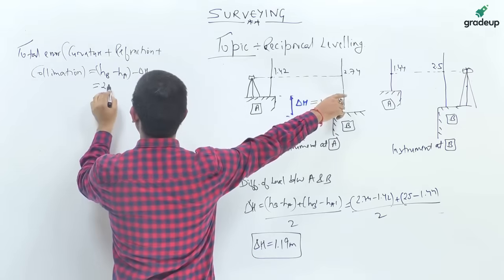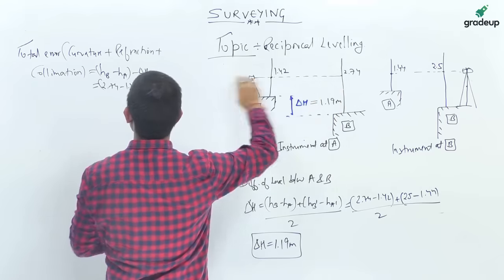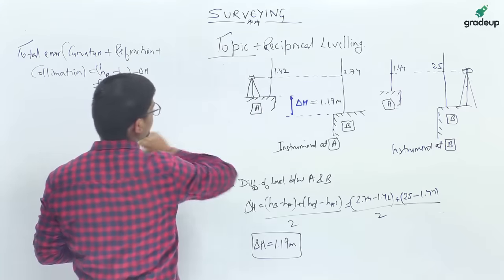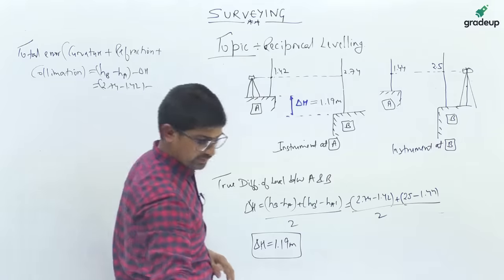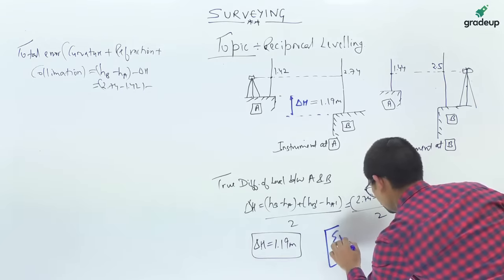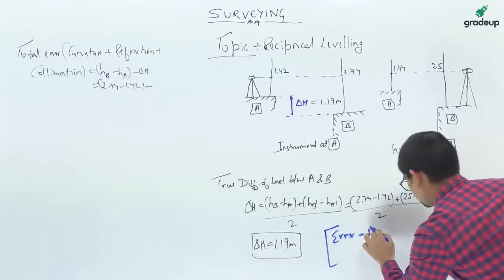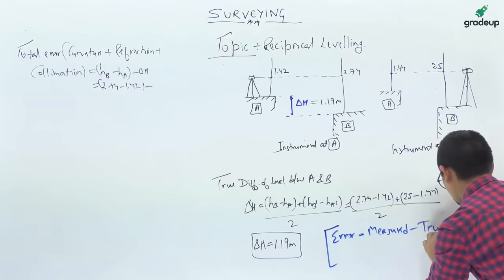So this is the measured value HB minus HA. Okay, so let's write here. Error is measured minus true.